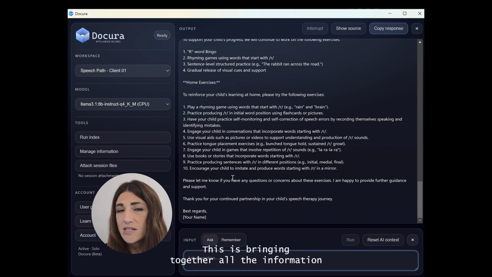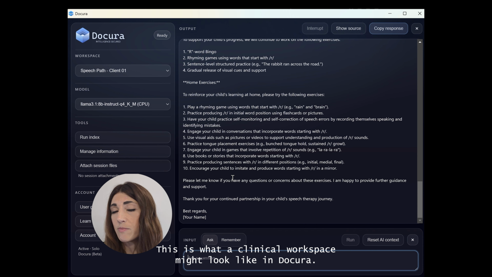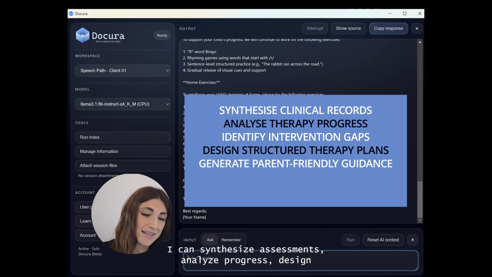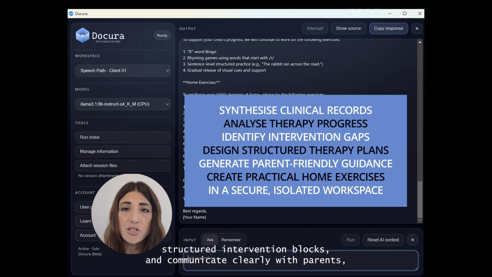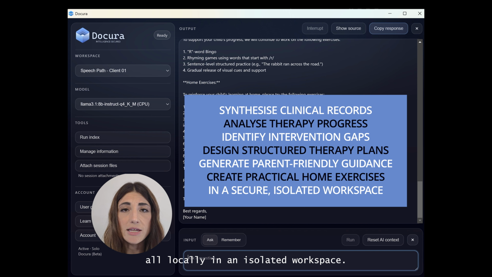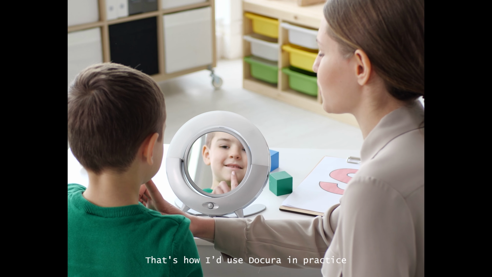So this is bringing together all the information that we've established. This is what a clinical workspace might look like in Docura. I can synthesize assessments, analyze progress, design structured intervention blocks, and communicate clearly with parents, all locally in an isolated workspace. That's how I'd use Docura in practice.